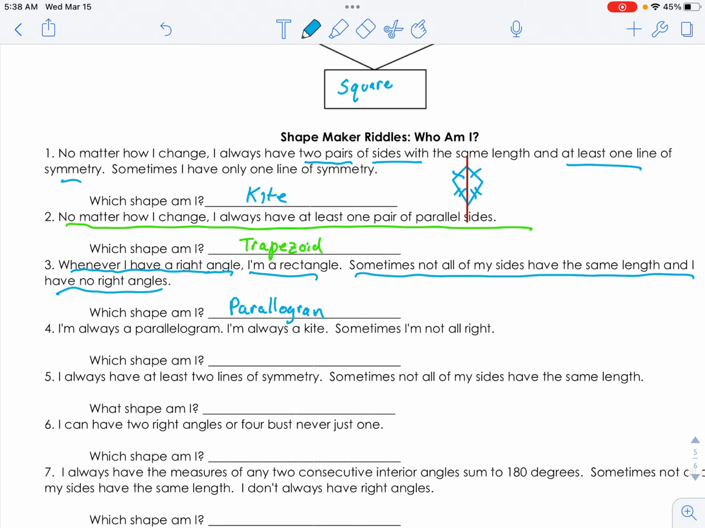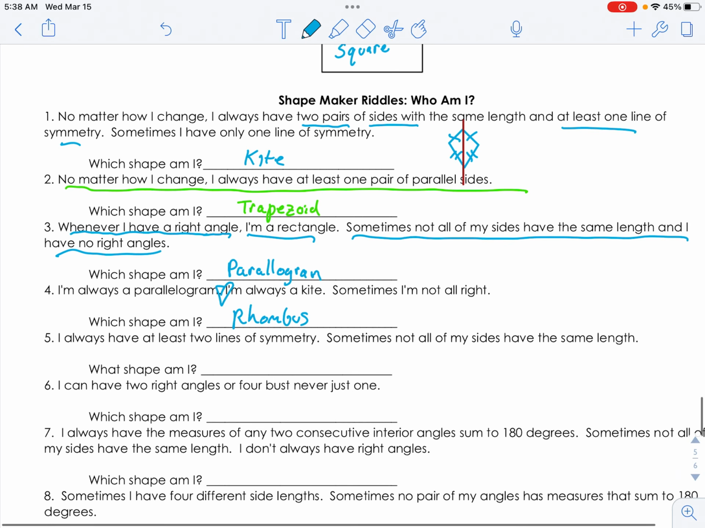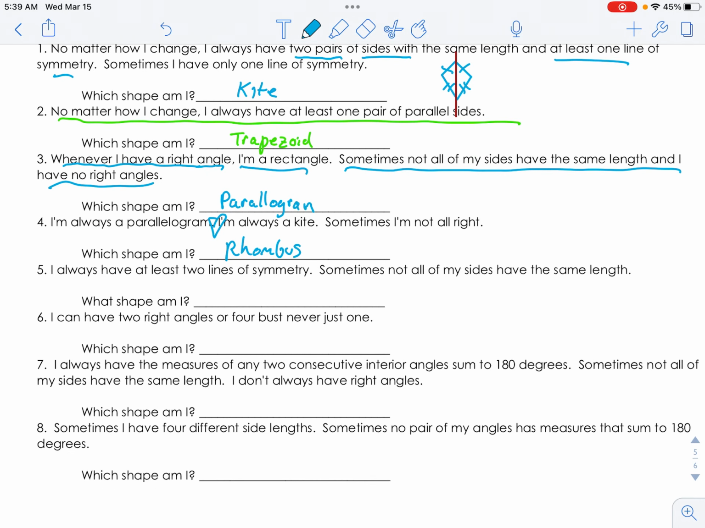I'm always a parallelogram, I'm always a kite. Sometimes I'm not. This is just flat out the rhombus. This is the love story: the parallelogram and the kite love each other and made the rhombus.